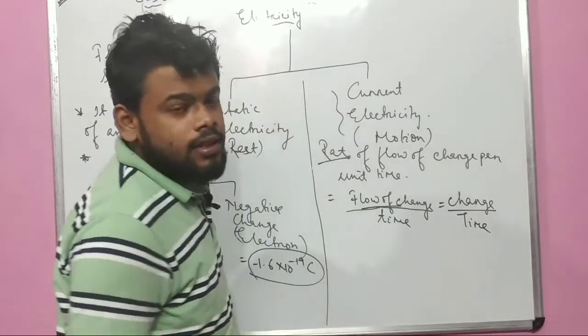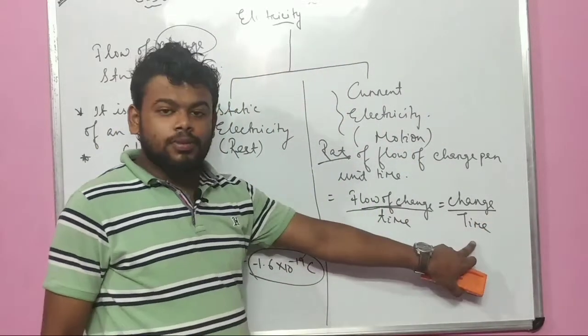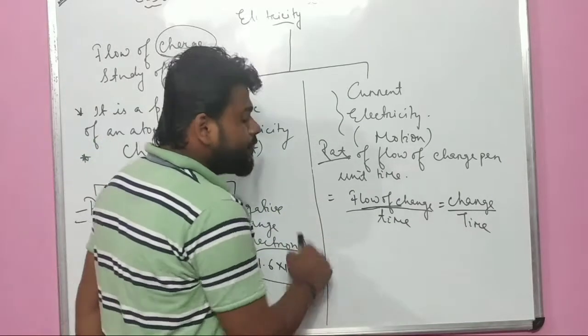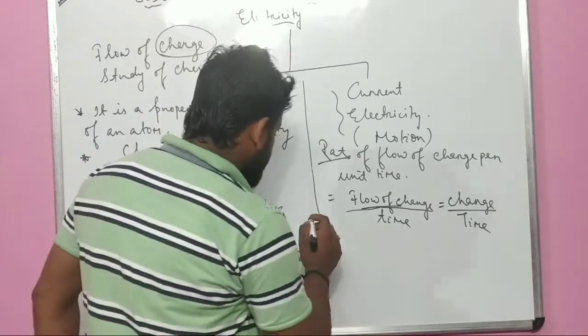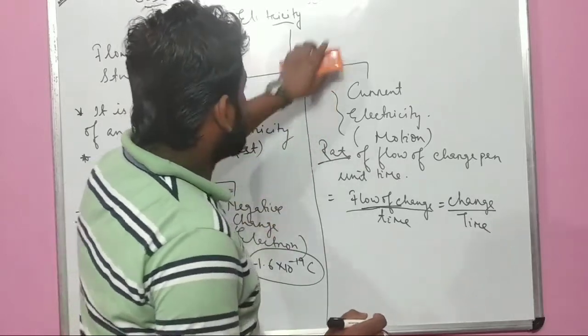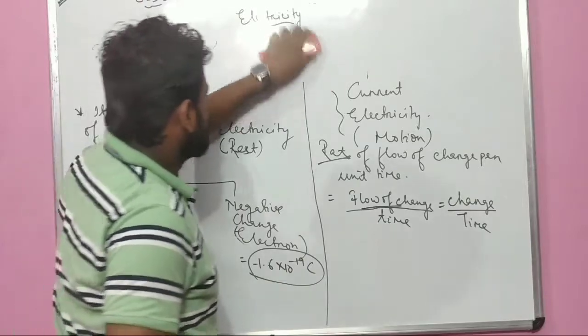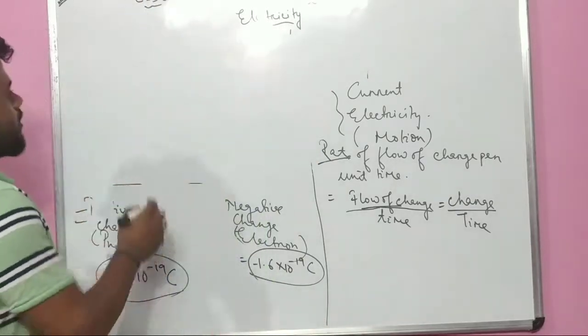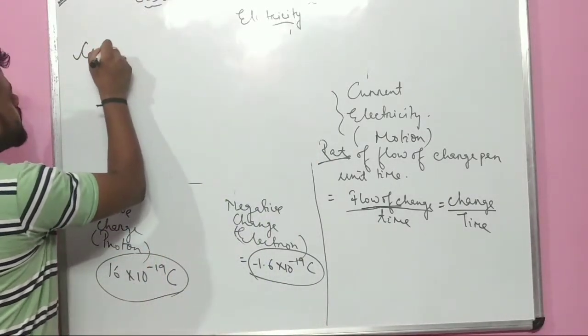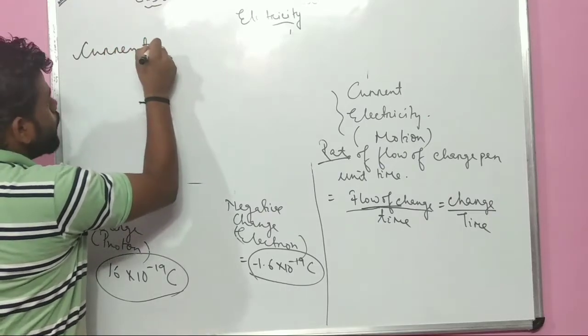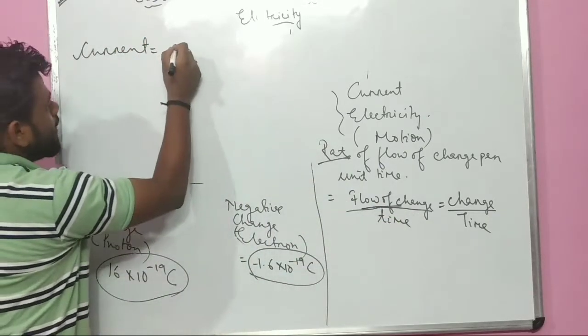Am I correct? I can also write it in this way: charge upon time. Yes. So what will be the formula of current? The formula of current is, let me write here, charge upon time.